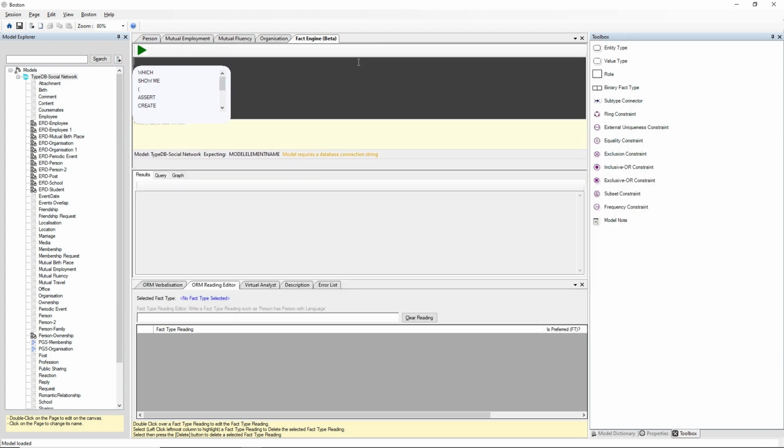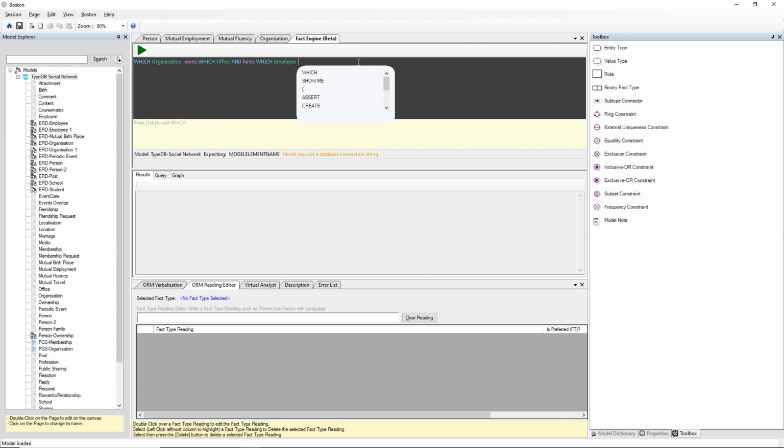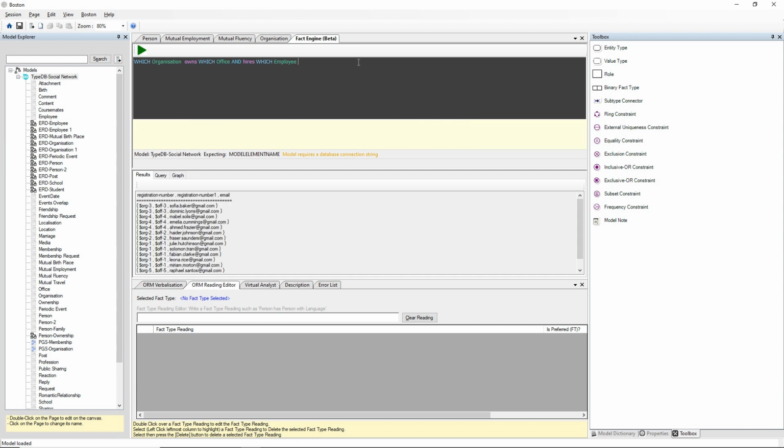So we can extend our queries. So which organisation owns which office and hires which employee? So we'll get the same result set as last time, but now with the actual employees that work for those organisations. So Sophia and Dominic all work for organisation 3 that has office 3.